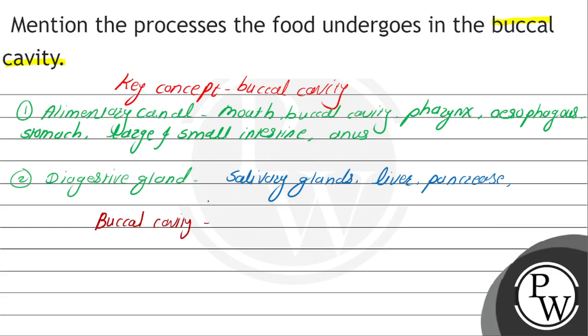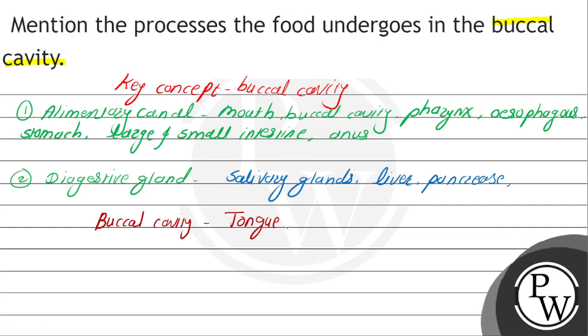First is the tongue, then teeth, and salivary glands. These are present in the buccal cavity.